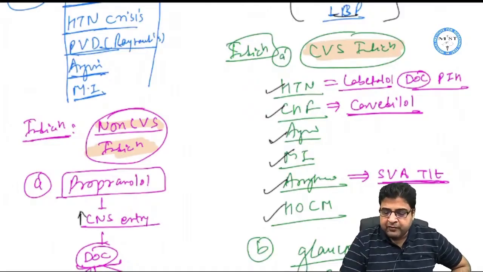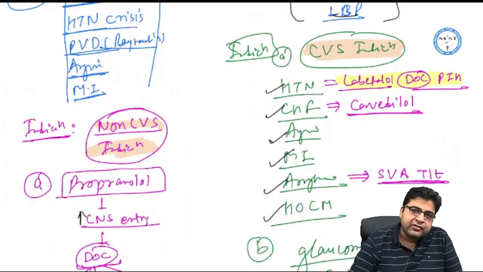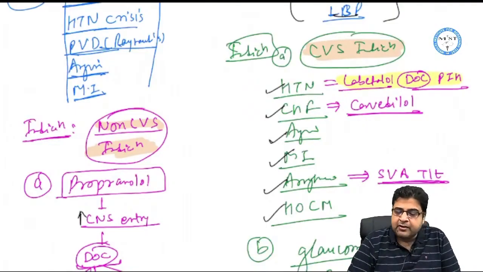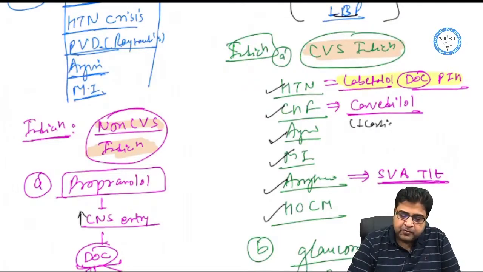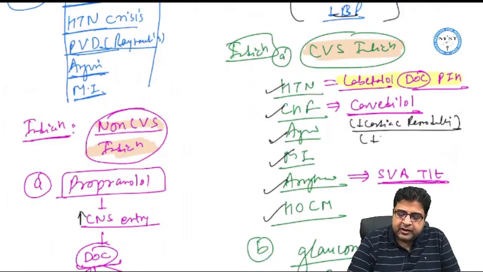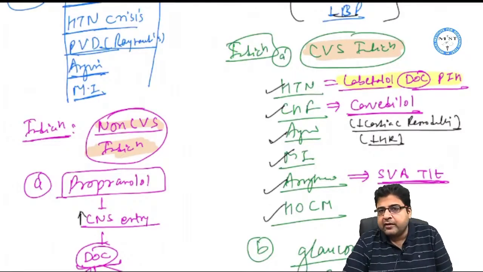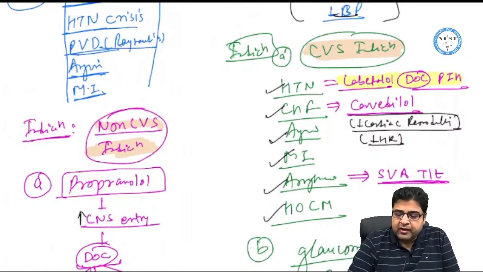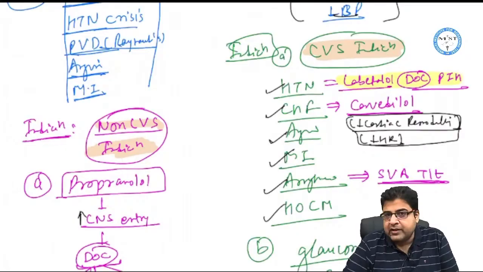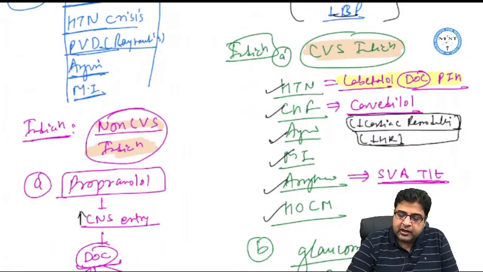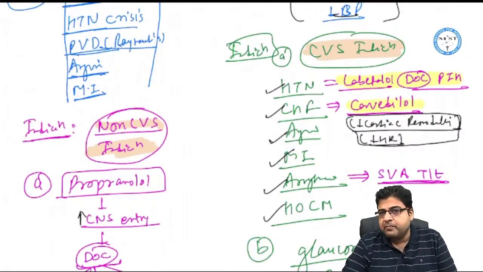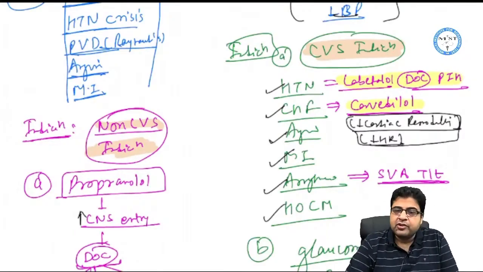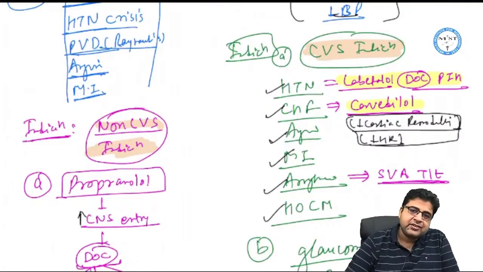Now in hypertension, we have covered already that labetalol is a drug of choice for PIH. And in CHF patients, the medicines are given to prevent cardiac remodeling and also to keep the heart rate low. Carvedilol is the best beta blocker for CHF patients.